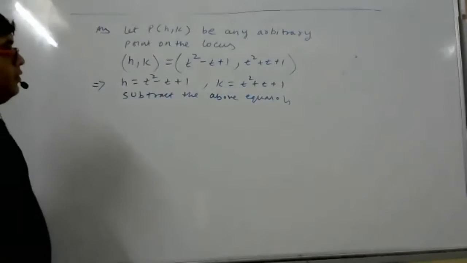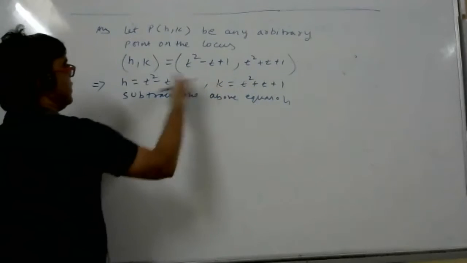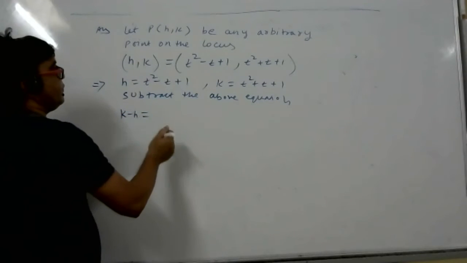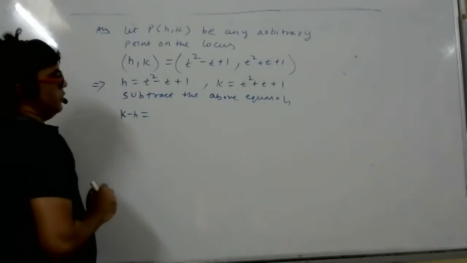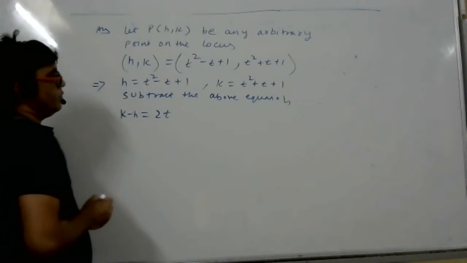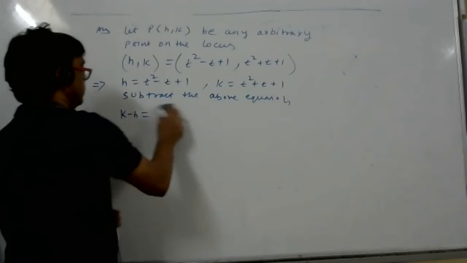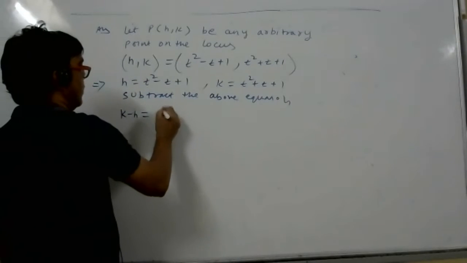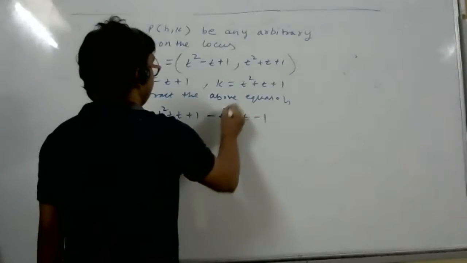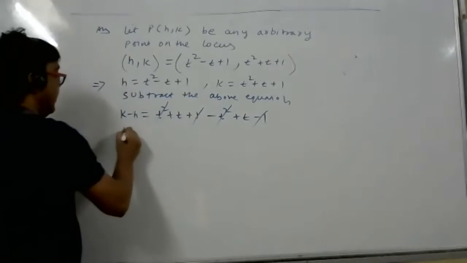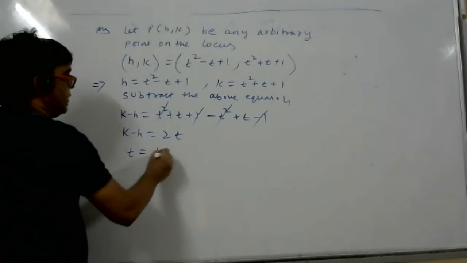Second minus first you do. k minus h is equal to t square plus t plus 1 minus t square minus t plus 1. Cancel, cancel, cancel, cancel. k minus h is equal to t plus t, 2t. t is equal to what? k minus h by 2.